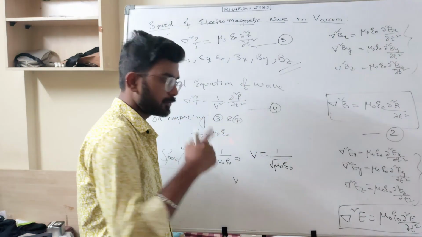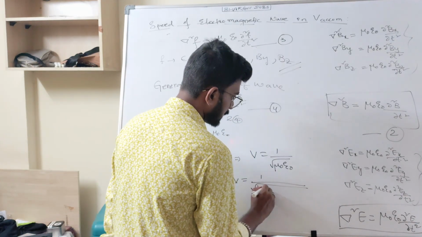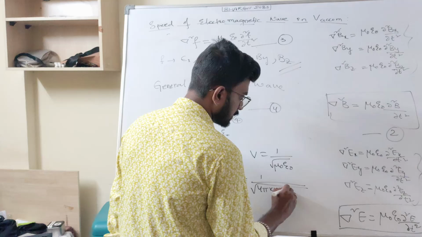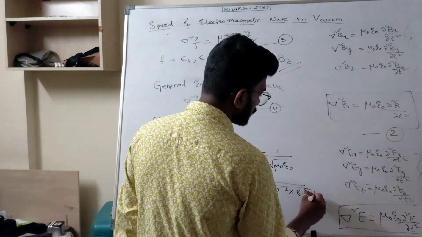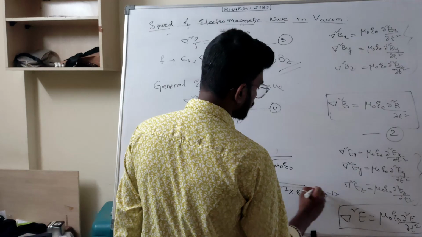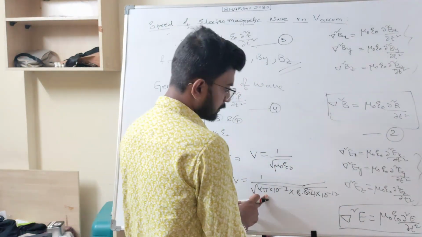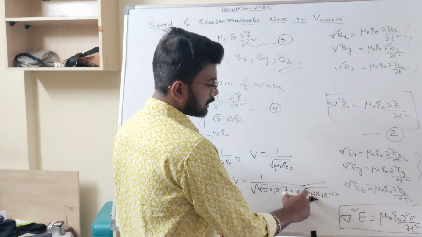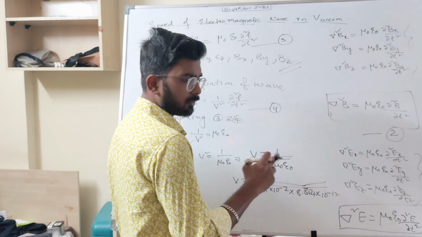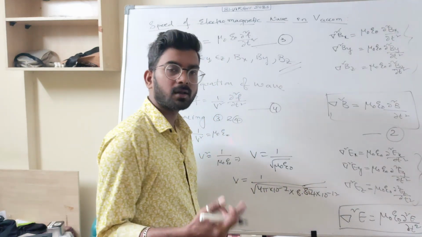You know the values of mu naught and epsilon naught. v is equal to 1 by root over 4 pi into 10 to the power of minus 7 into epsilon naught value 8.854 into 10 to the power of minus 12. In pi you have to keep 3.14, so 4 into 3.14 into 8.854 gives approximately 111 or so. And 10 power minus 7 into 10 power minus 12 is 10 power minus 19.